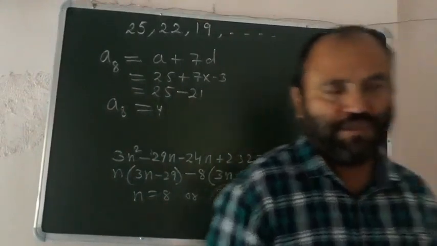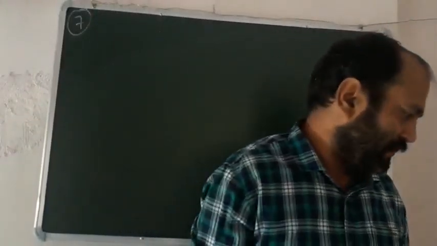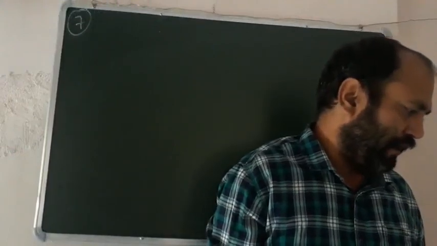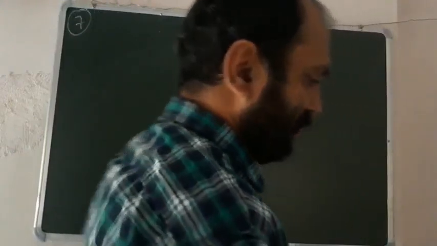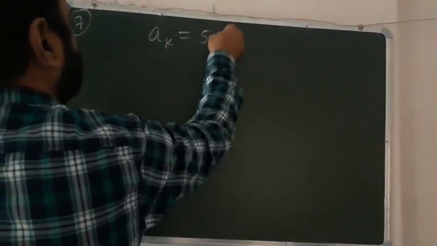So this was question number 6. Now let us take question number 7. I am reading this question: find the sum to n terms of the AP whose kth term is 5k plus 1.